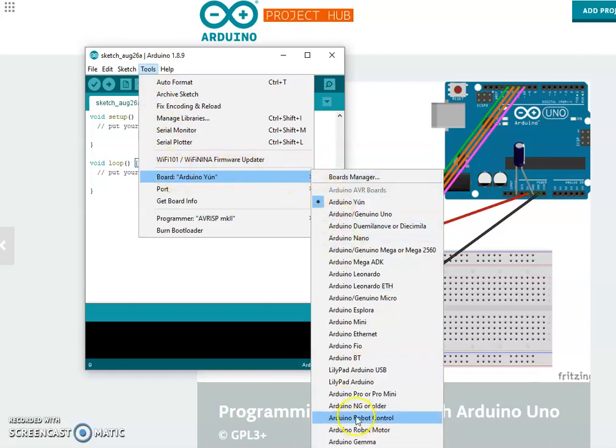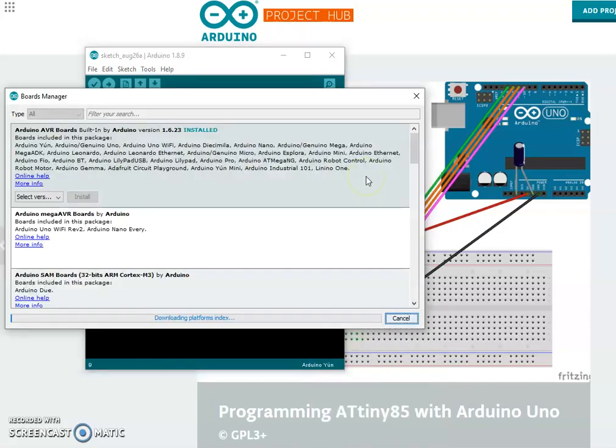We try to choose it right here from the board. We don't find ATtiny. We have Arduino Uno, Arduino Leonardo, but we don't have Arduino from ATtiny microcontroller. So we need to add it.